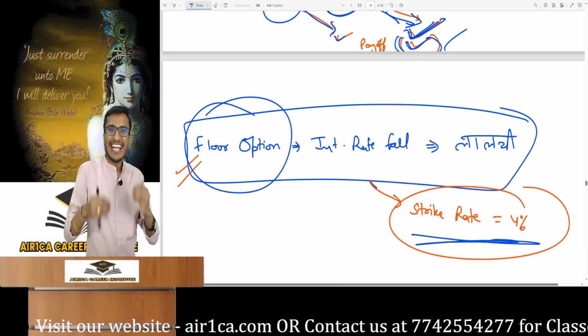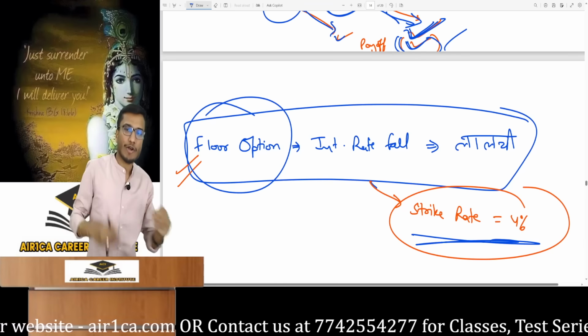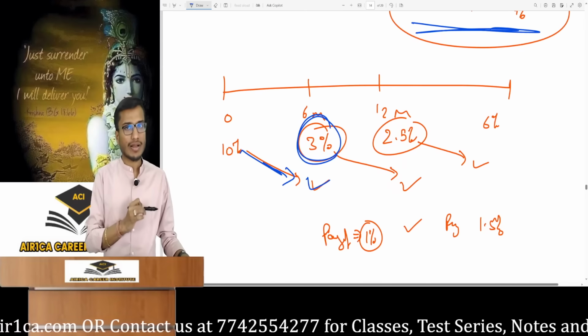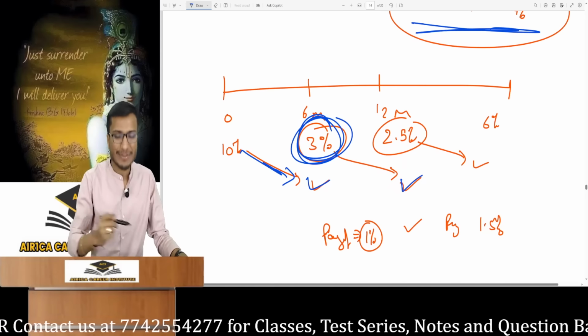Nothing is below it. If the price or the interest rate in the market falls below this, then I'll get that difference as a payoff. Suppose in the market, after 6 months, it's 10%. So the payment will be made here. After 6 months, the market rate becomes 3%. So interest will be paid at 3%.